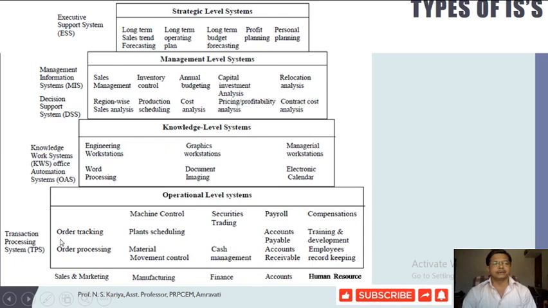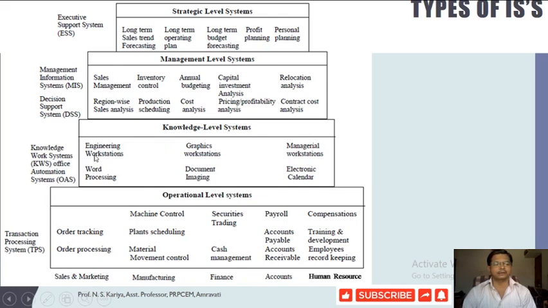Then at another level we go further, called the knowledge level. Here we have knowledge work systems, which are primarily assisted by our office automation system. In office automation systems, we deal with a specific type of information processing, using word processing, document imaging and electronic calendar. Some advanced forms of information system can be assisted by knowledge work systems.